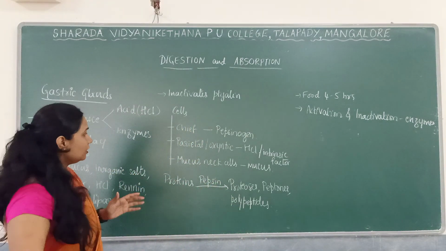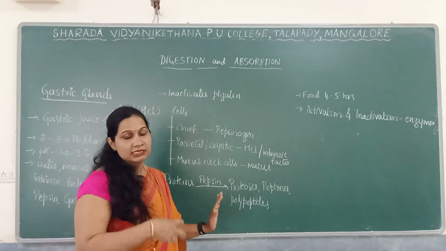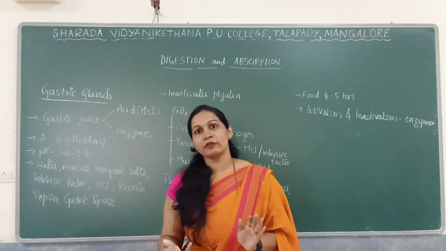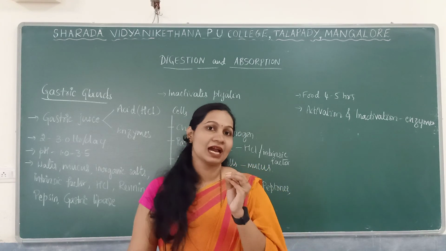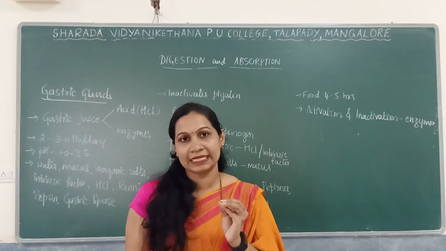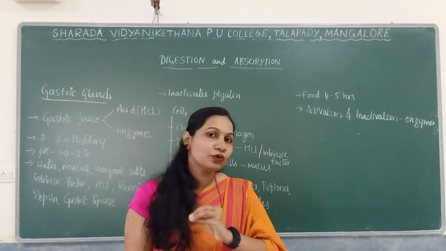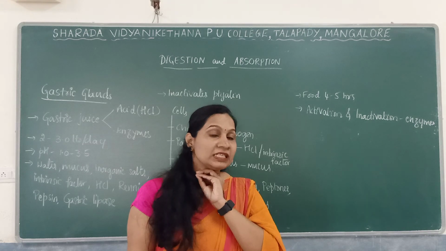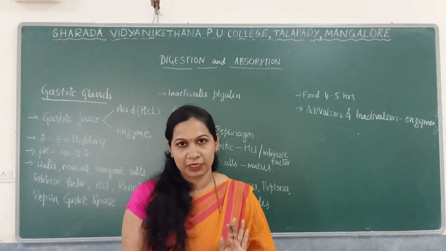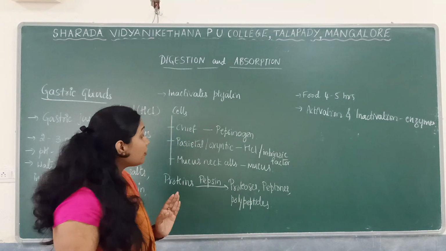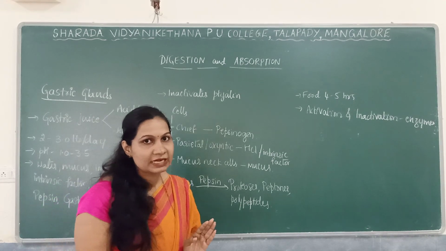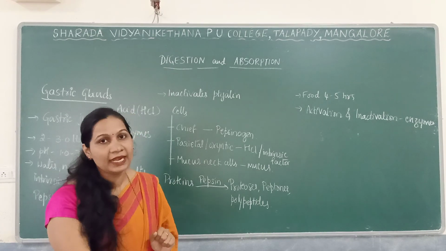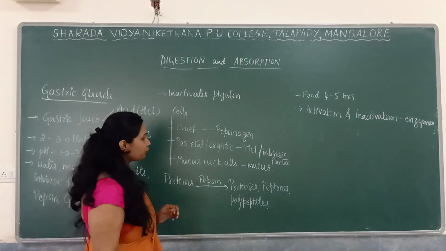So here, in the stomach we don't have any carbohydrases. What do you mean by carbohydrases? Carbohydrases means carbohydrate digesting enzymes. So in the stomach we don't have any carbohydrases, so that's why there is no digestion of carbohydrate in the stomach. Okay, but we have proteases. Proteases refers to protein digesting enzymes such as pepsin and renin. So these are the two important proteases.